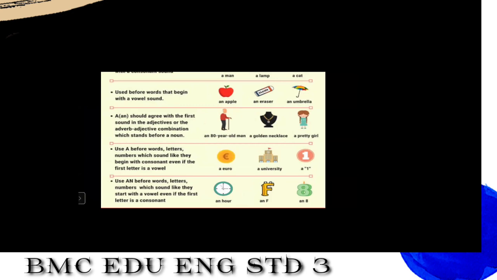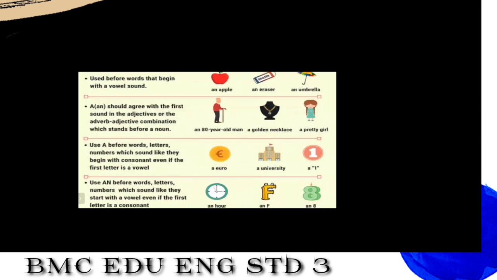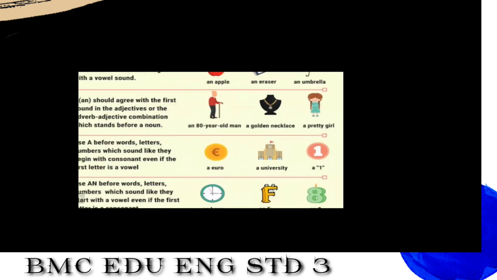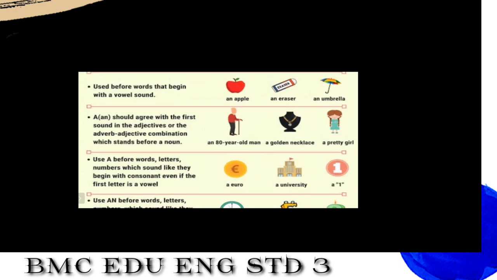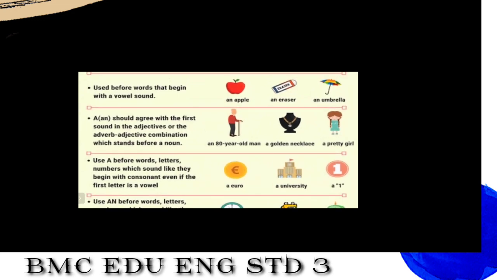Now see here, students, use a before words, letters and numbers which sound like they begin with a consonant, even if the first letter is a vowel. I have given you the example of university. Always pronounce that word like a euro.